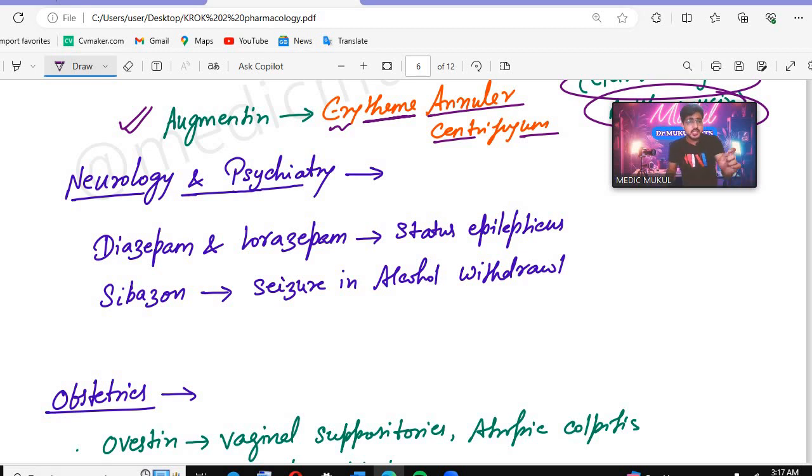If you see there is diazepam, lorazepam, midazolam. The diazepam, lorazepam or midazolam. So what you will see, they are given in status epilepticus.